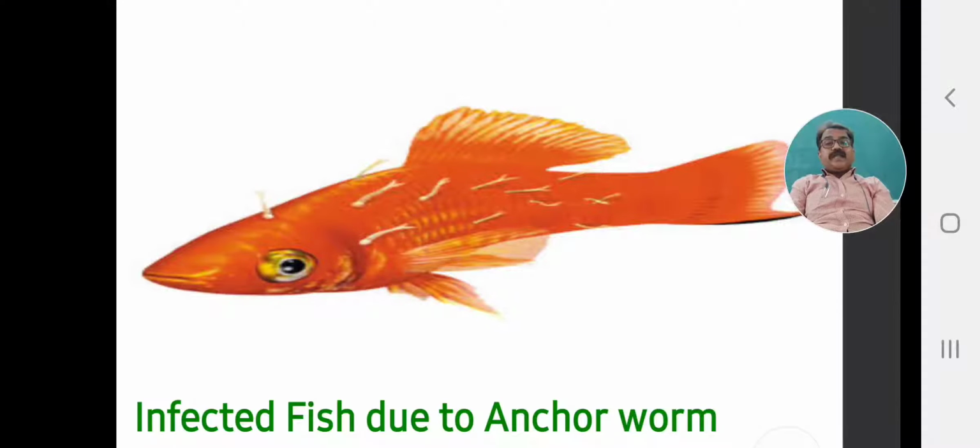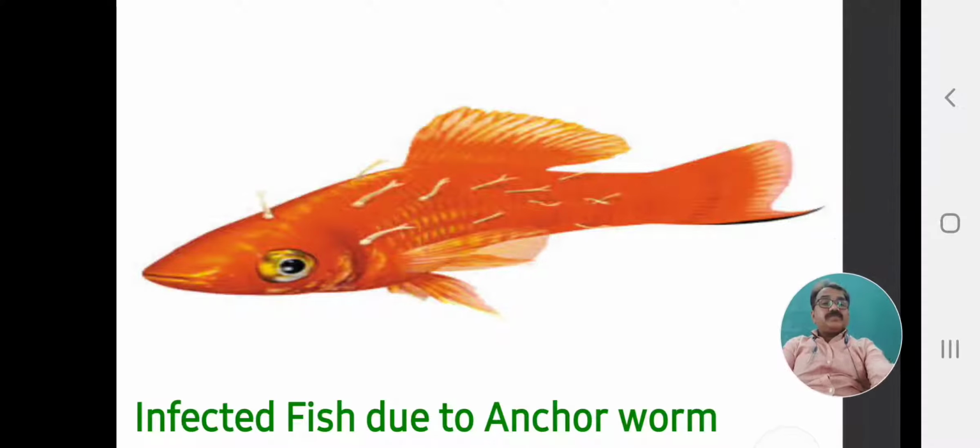See, this is another figure, another fish infected by the anchor worm. This is the goldfish, Carassius auratus, an aquarium fish that is also cultured in freshwater ponds and lakes. These fish are badly infected by the crustacean parasite called anchor worm, Lernaea. On the whole body, a number of Lernaea crustaceans are infecting the fish.